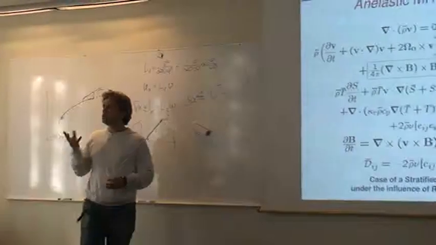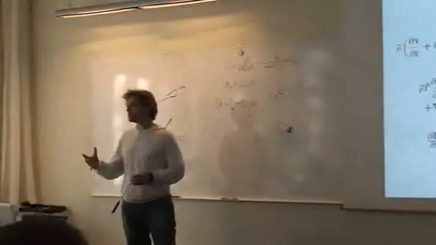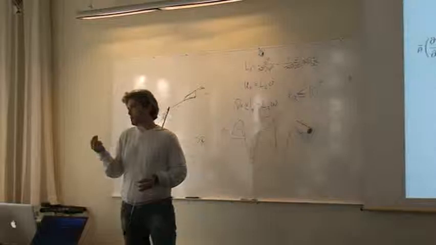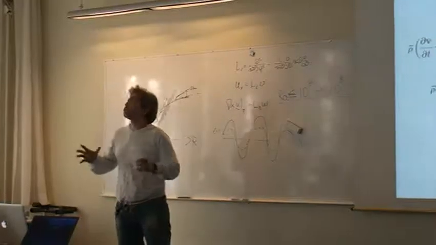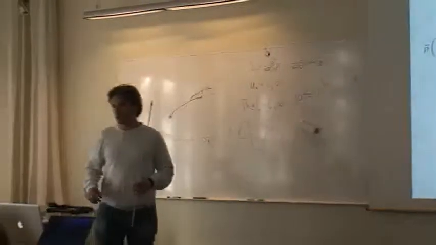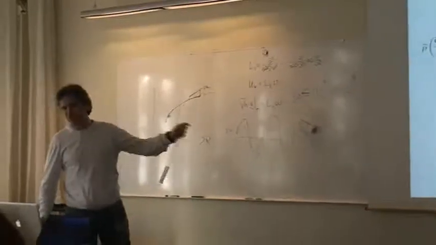So we are in the spirit of a DNS, except that we have some numerical tricks to deal with some aspects of the flux transport. So it's not a pure DNS. Is it a Reynolds average? Absolutely not. This is fully non-linear.